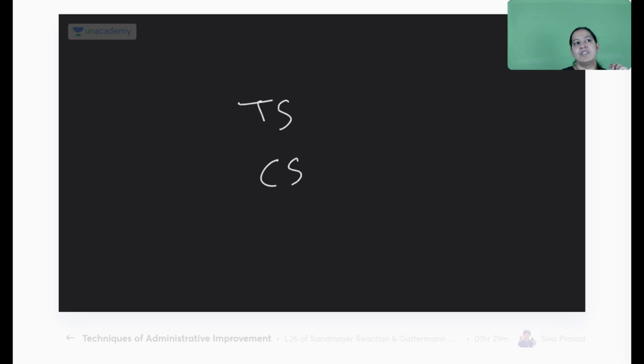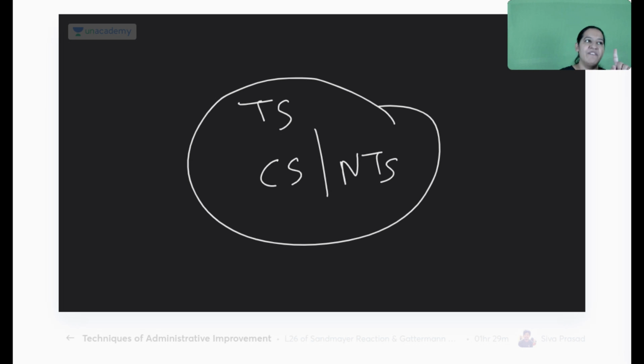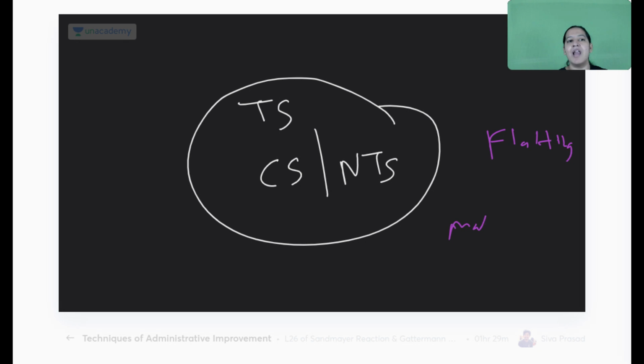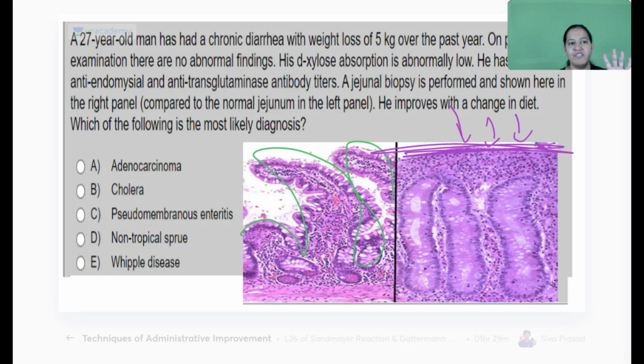Another is celiac sprue, also known as non-tropical sprue. In both of them, only one finding is common: flattening of the villi. Since the villi in the intestine got flattened, absorption in the intestine does not take place. So both of them are malabsorption syndromes. Give me a thumbs up if you got it.